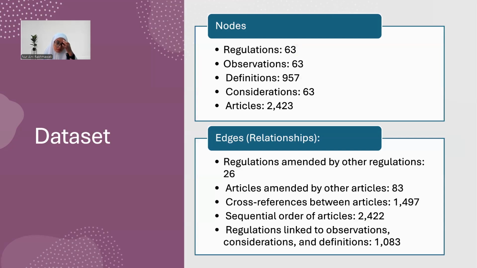Our dataset consists of nodes and edges, with the nodes consisting of regulation, observation, definition, consideration, and article. And over 2,400 articles and nearly 1,500 cross-references written often. This allows more meaningful and contextual queries beyond simple keyword searching.